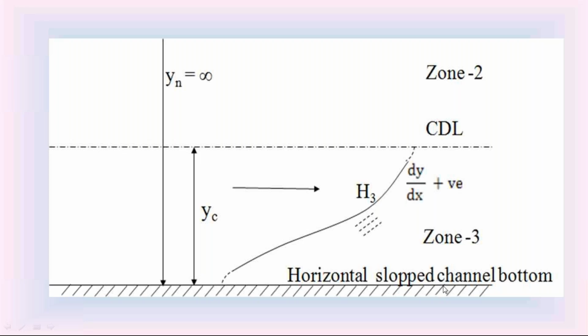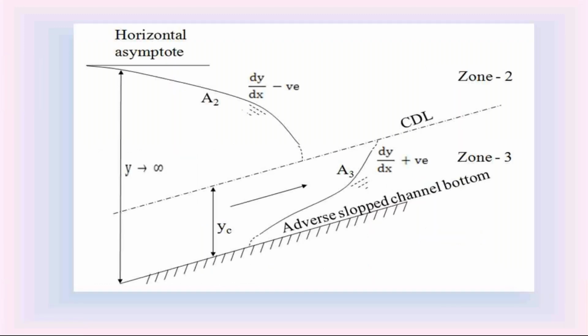Then the last one is adverse slope channel. We know that in the adverse slope channel, the channel bottom is rising in the direction of water flow. In all the remaining 4 channels, the channel bottom slope is falling in the direction of water flow.